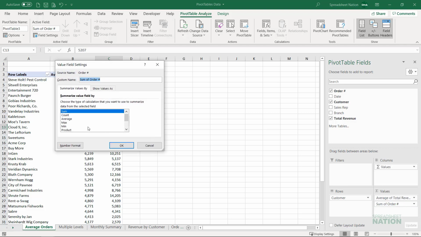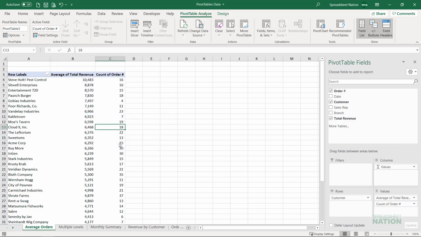To get the number of orders, we can select Count and click OK. Now this table is showing us the number of orders and the average dollar amount per order for each customer.